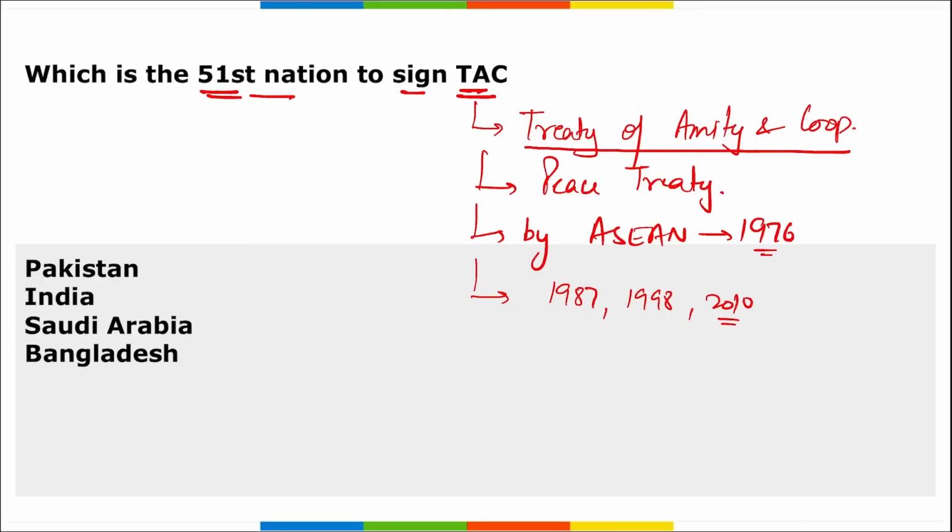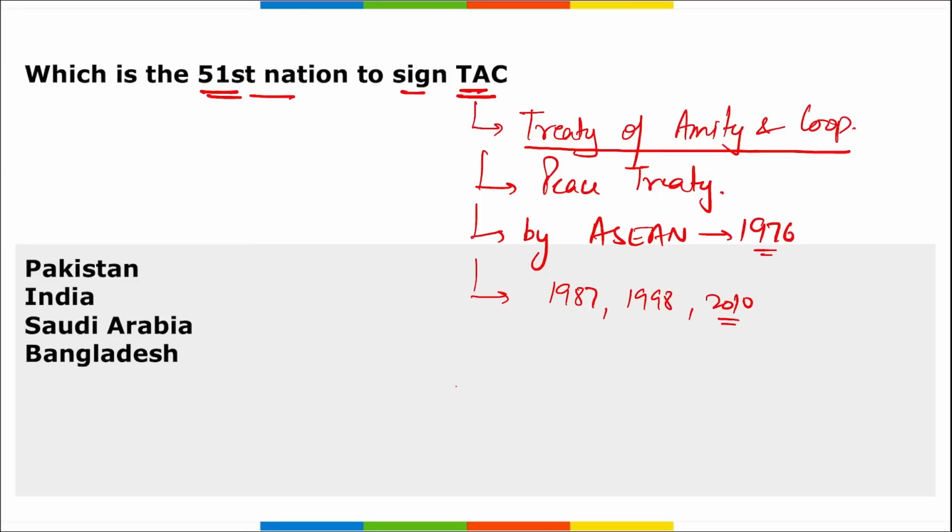The main aim of this treaty is mutual respect for all the nations' independence, sovereignty, and equity. Every state has the right to live their national existence free of external intervention, subversion, and force. Then remember, the countries acceded to TAC include India and China in 2003, USA and European Union in 2009.